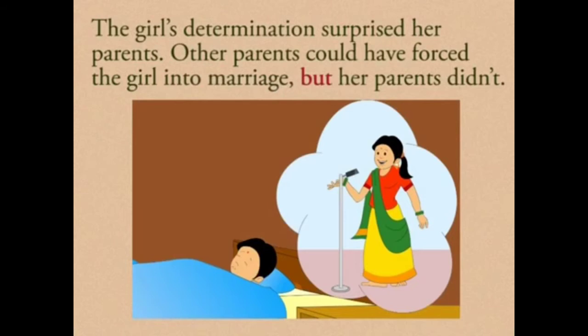But here what happens? When the parents informed the girl that they were going to give her in marriage, she did not get a convincing, reasonable answer, so she rejected and objected: everyone does, so should I? Now she again asked a question, and her determination surprised her parents.